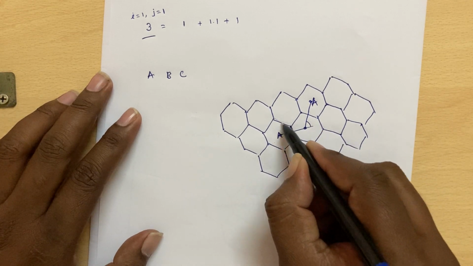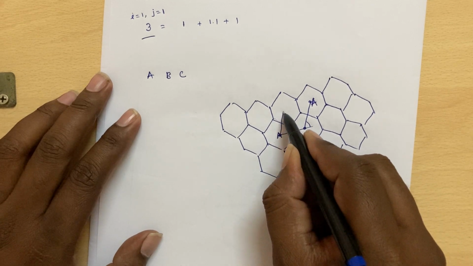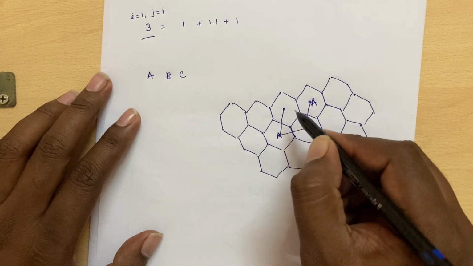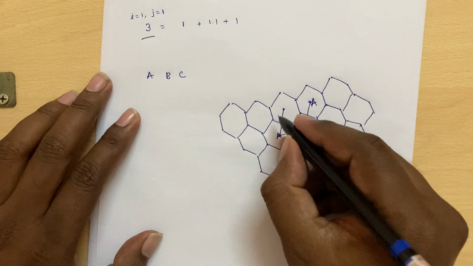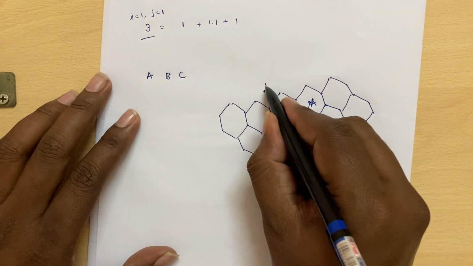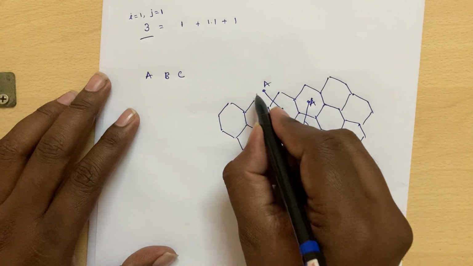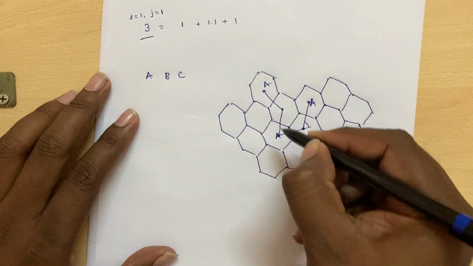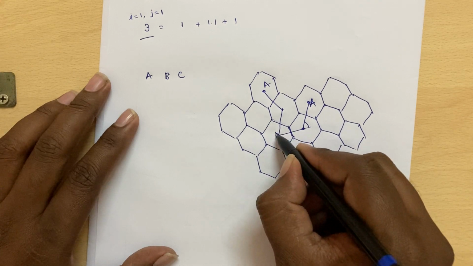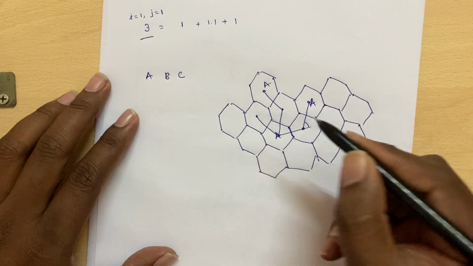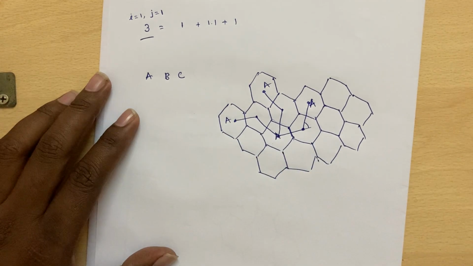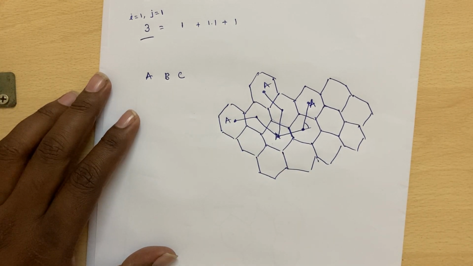Similarly, for the next co-channel cell, I have used this side, so I am going to see the other side. I go i number of steps, so i equal to 1, I stop here and take 60 degrees counterclockwise, and the cell coming here is the co-channel cell for this one. Now I use the next side, go i number of steps, stop here and take a 60 degree rotation. That will be the other co-channel cell.